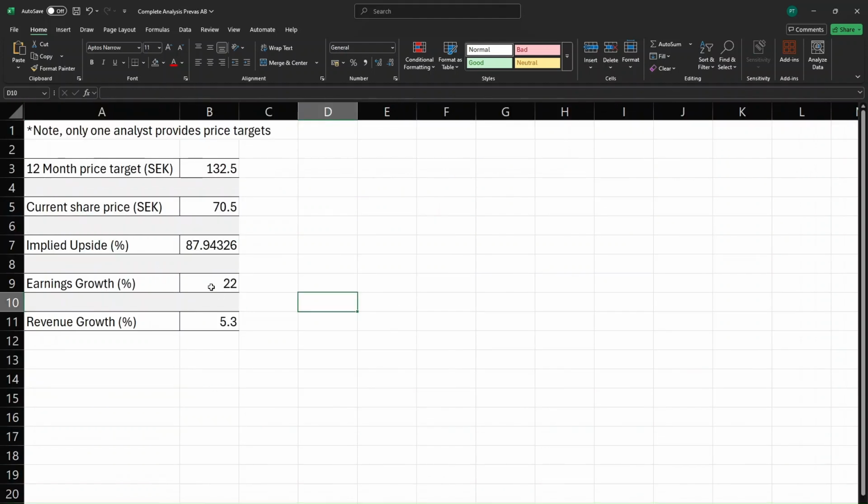And then we go on to analyst expectations. So the 12-month price target in SEK is set to 132.5, and the current share price, this is a bit wrong, 67 point, my bad, do we go back, 69.7, yes, which is an implied upside of about 90%. And then the analyst also expects earnings growth of 22% and revenue growth of 5.3%.